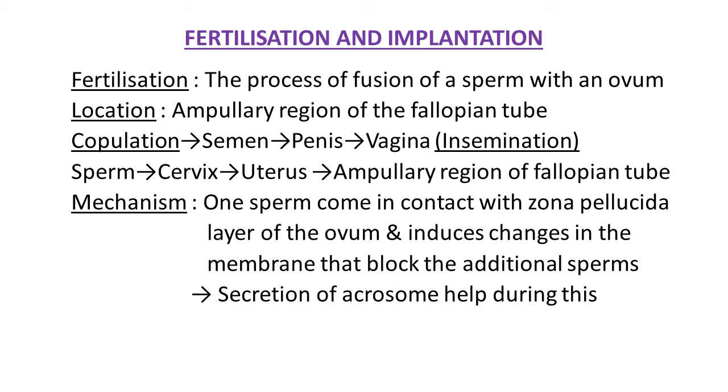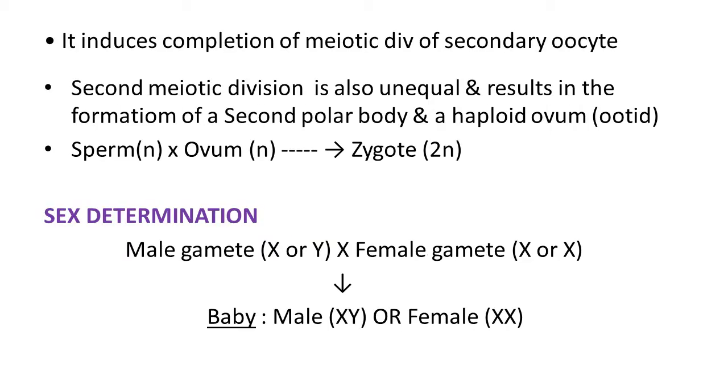During this process, the secretion of the acrosome is very helpful. It induces completion of the meiotic division of the secondary oocyte. You know very well about the spermatogenesis and oogenesis processes. The second meiotic division is also unequal and results in the formation of a second polar body and a haploid ovum.